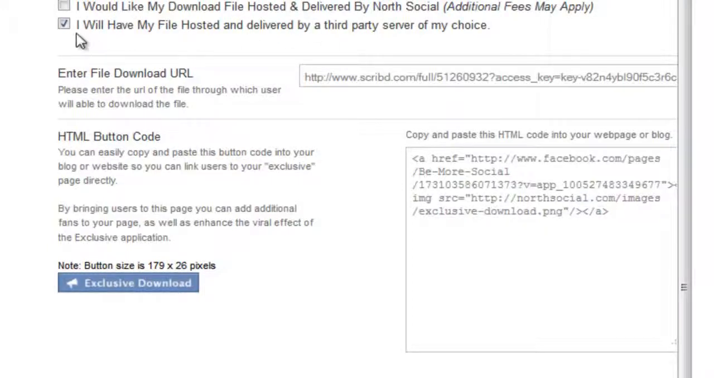You can also just host it yourself. And if you host it yourself, you're going to enter a file download URL of where users are going to go get that file. You can put it on your website, or on your blog, or some other place, but you're fully flexible. You don't have to have your file hosted with us, but we certainly can support that.